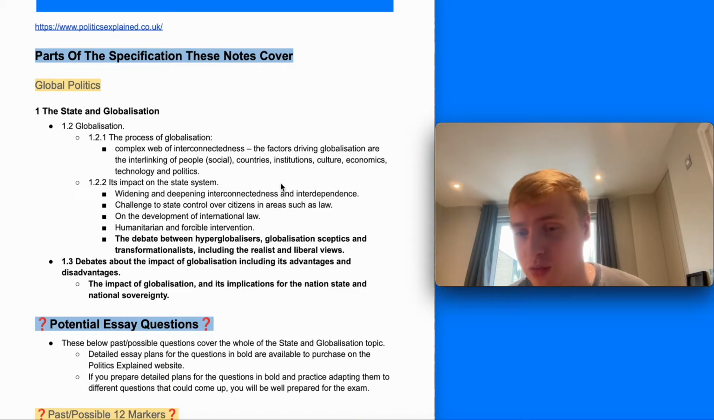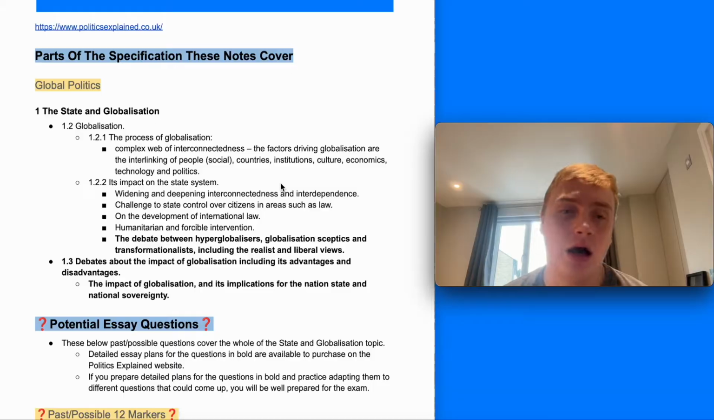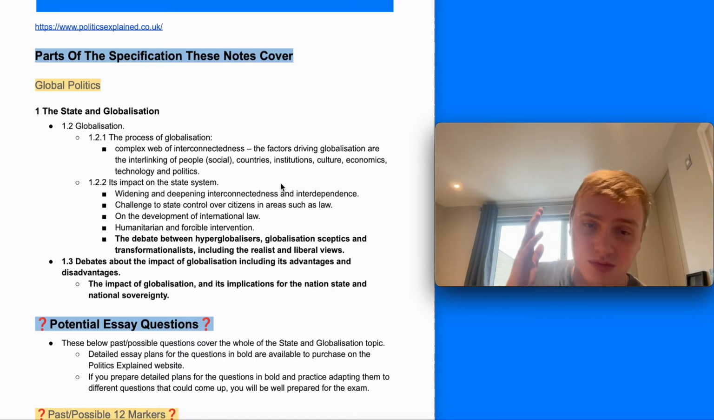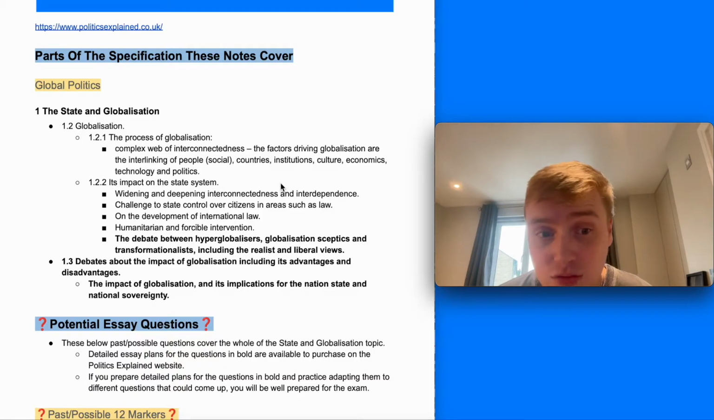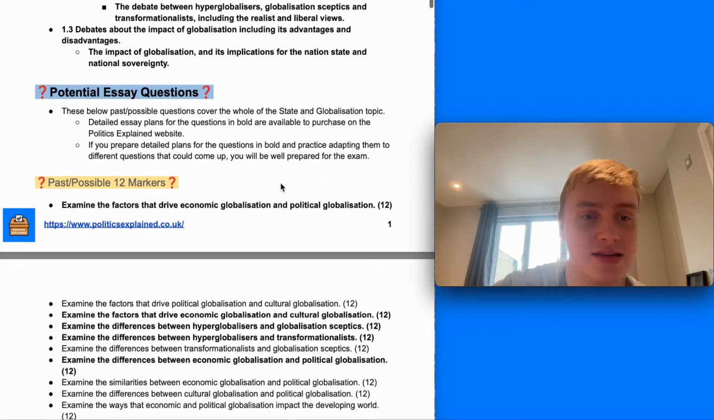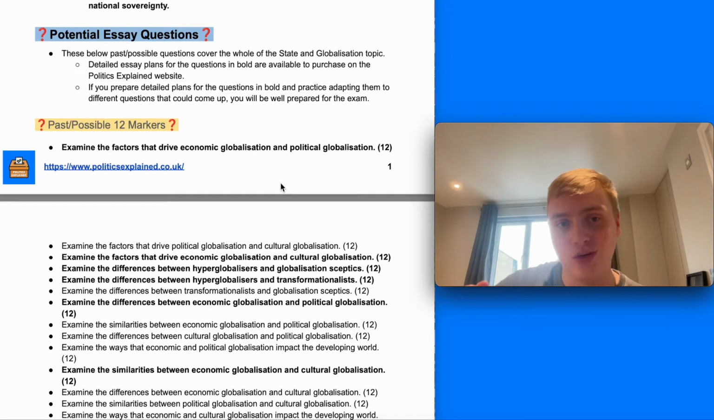It's going to be really useful because there's a lot of arguments in here that you can use in specific essays that are going to come up in A Level Politics. So looking at those different perspectives on globalisation that you can bring in, as well as the real advantages and disadvantages of globalisation and its implications for the nation state and national sovereignty in a bit more detail. These essay questions here are really useful ones that you can use to practice the state and globalisation topic, so they cover the whole of the state and globalisation topic.